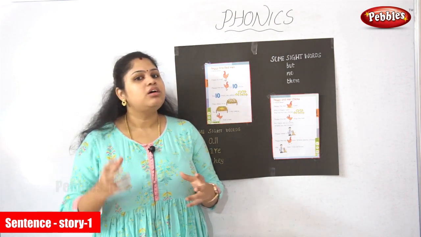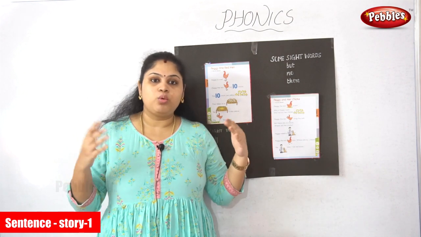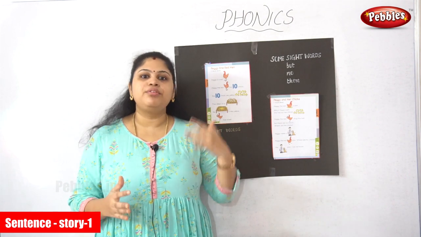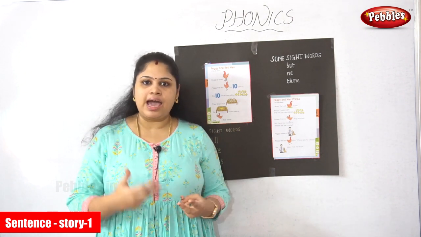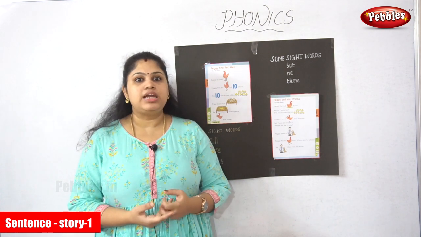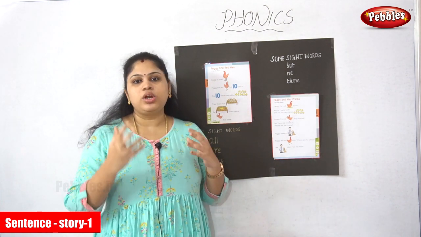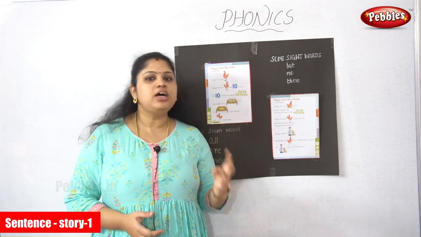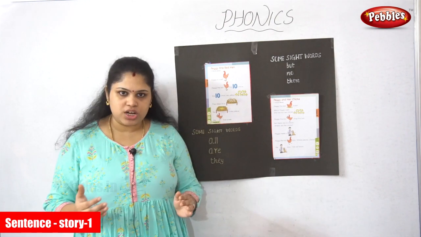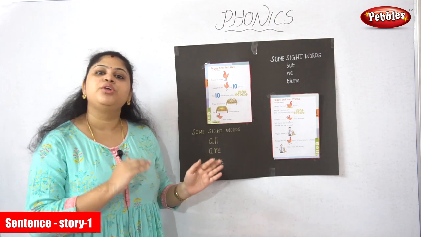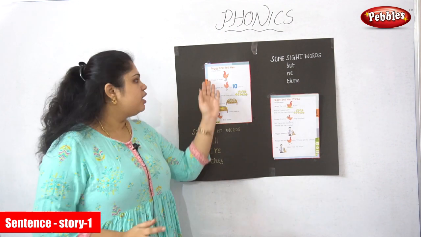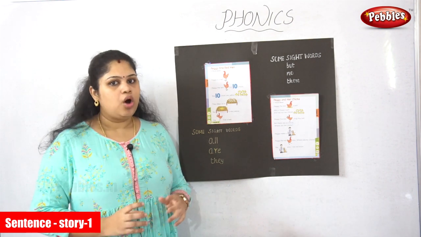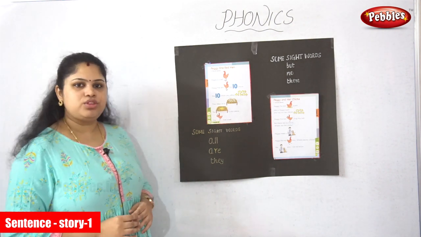Using the two-letter words we have read already, like at, am, app, egg. From those two-letter words we constructed the three-letter words. From the three-letter words, and with the help of some frequently coming words, I have brought some beautiful sentences with the story. Shall we move to the board, children?